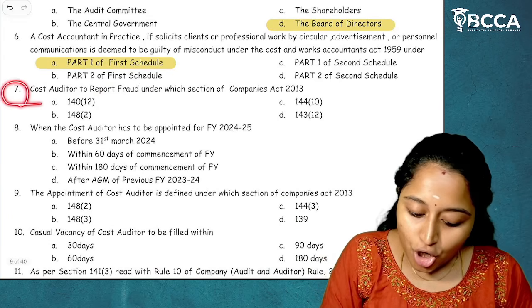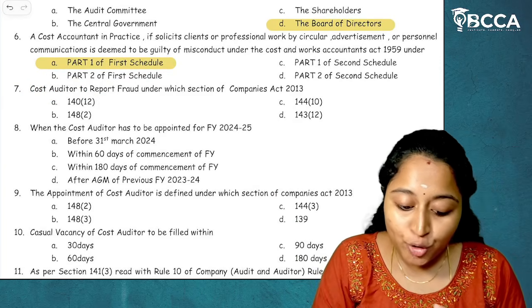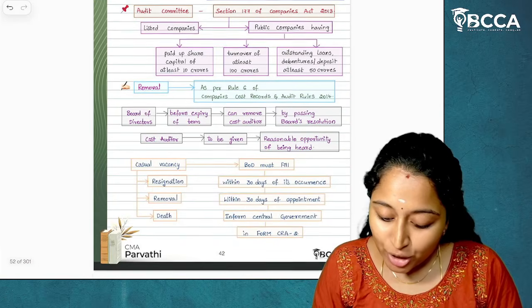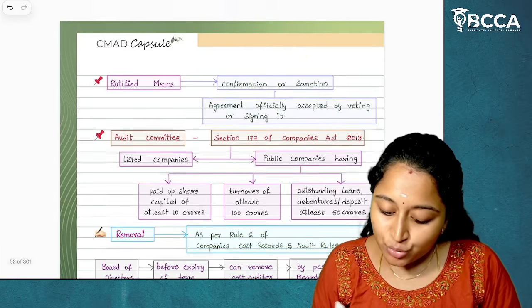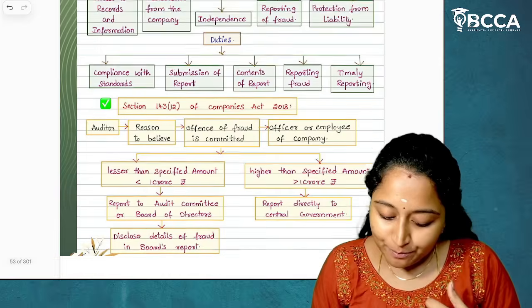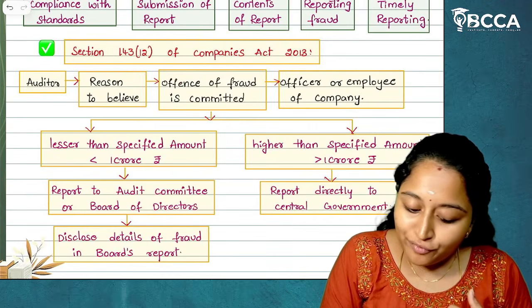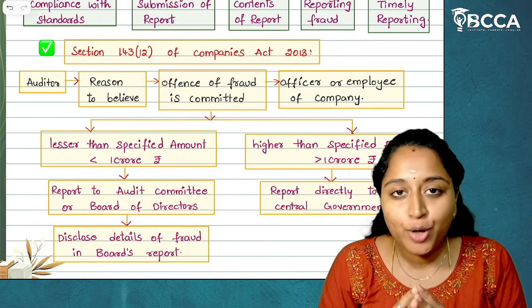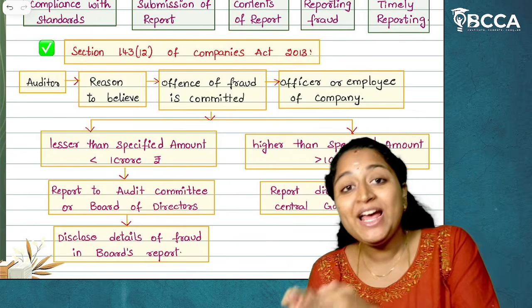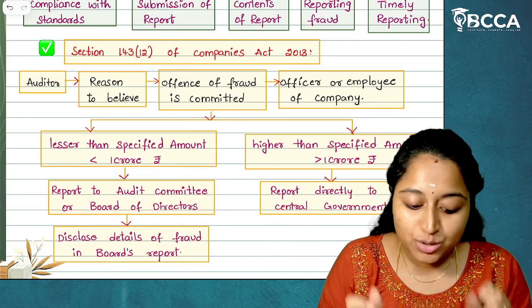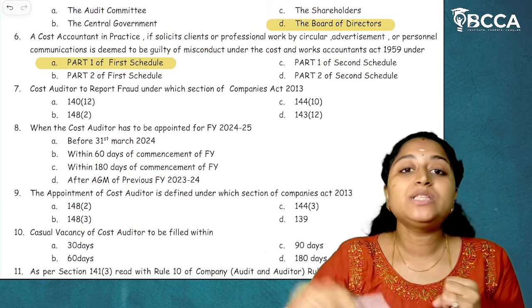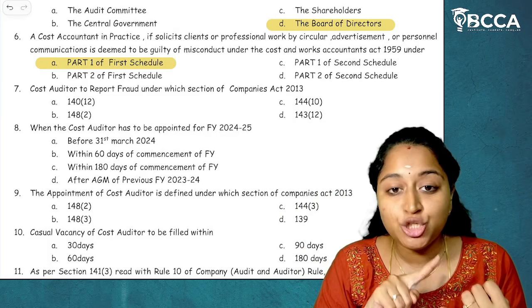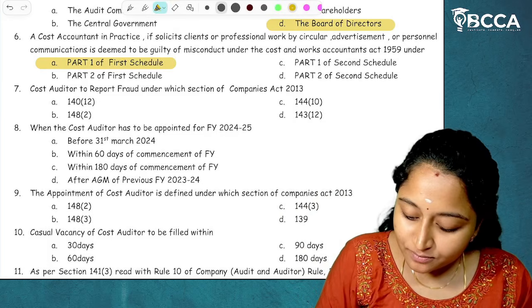Then 7th, cost auditor to report fraud. Reporting of fraud under cost auditor. This is also important. I usually tell the students that section numbers are very, very important. See here, reporting of fraud is given under section 143 subsection 12. This is a very important section in terms of theory as well as in terms of MCQs. Reporting of fraud is a right as well as a duty of the cost auditor in section 143 subsection 12. I hope it is clear.